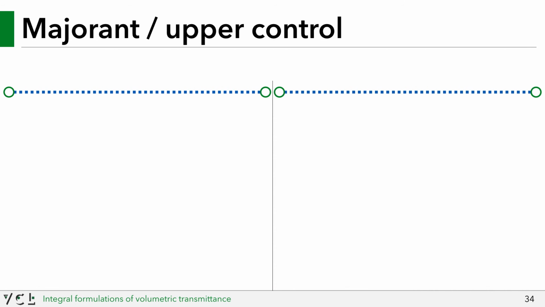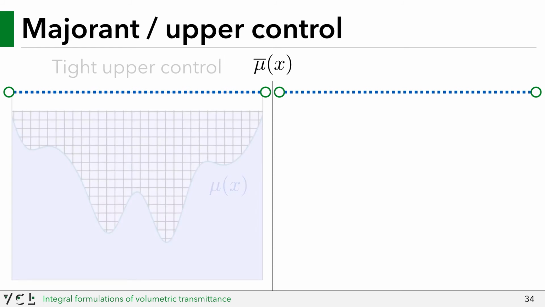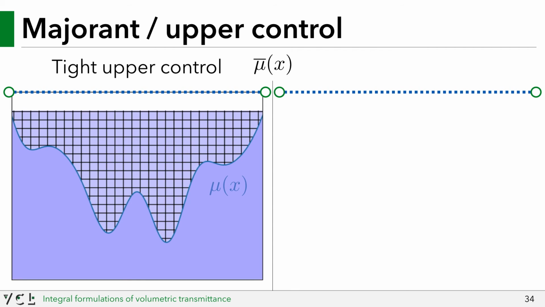Well, before we delve into that, we need to define one last design decision, and that is defining the use of an upper control, or what previous work referred to as a majorant, which is used when control variates are applied. Basically, if you have a tight upper control, meaning the fictitious part of your medium is relatively small, your estimators will evaluate fewer extinction calls.